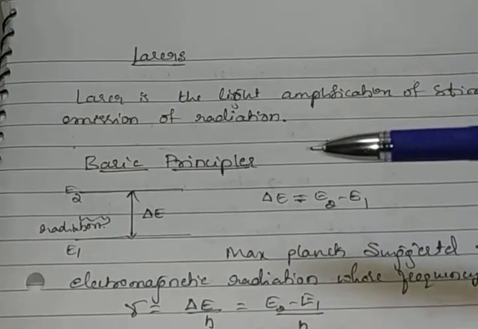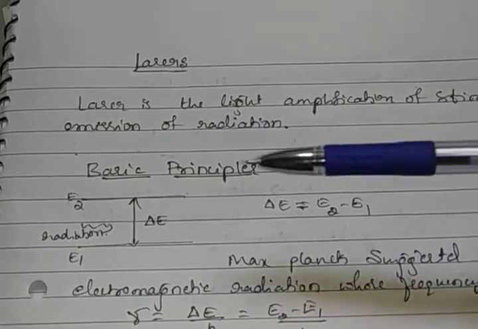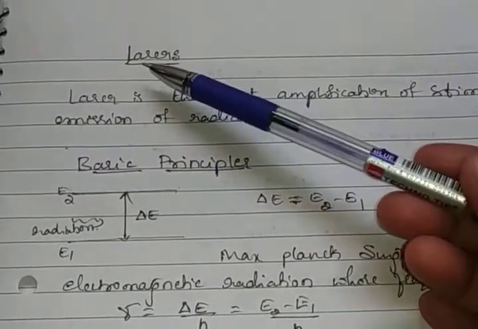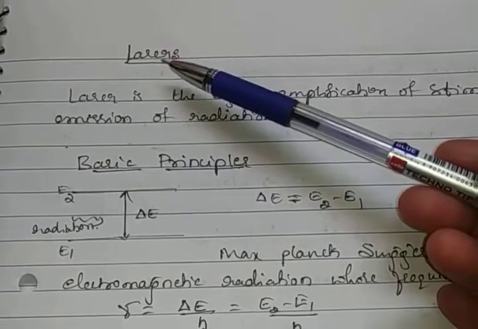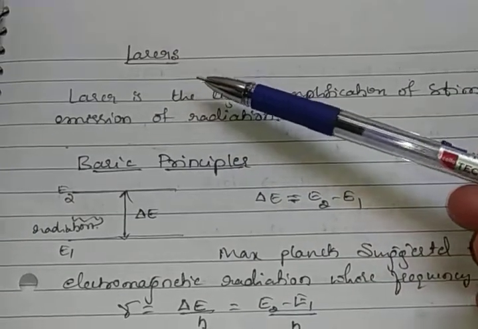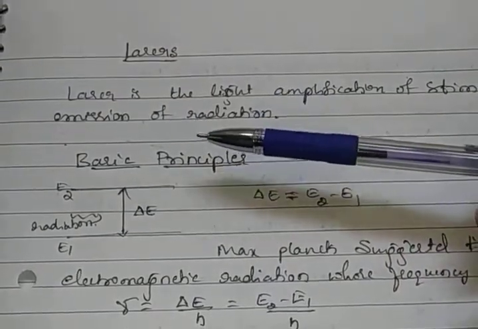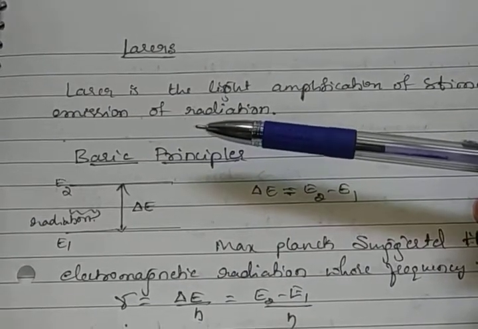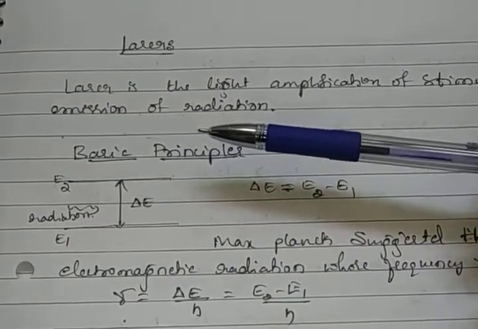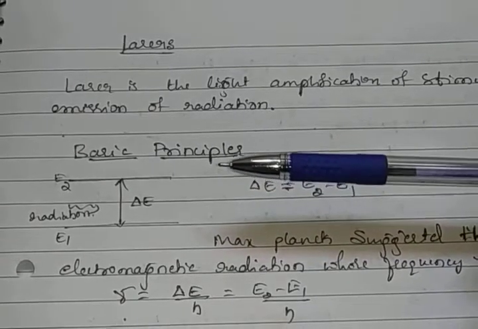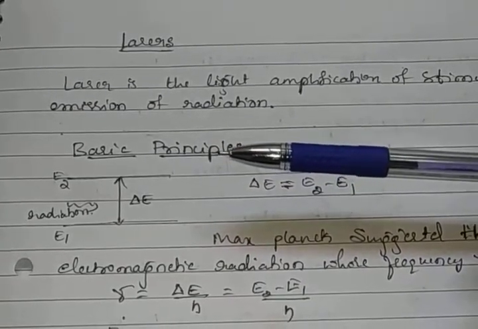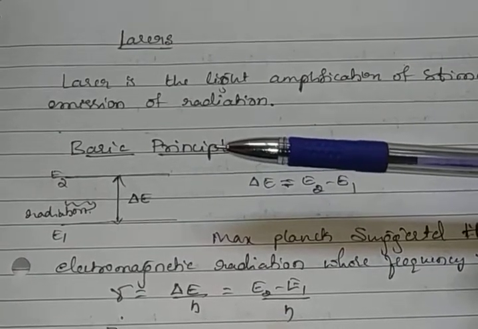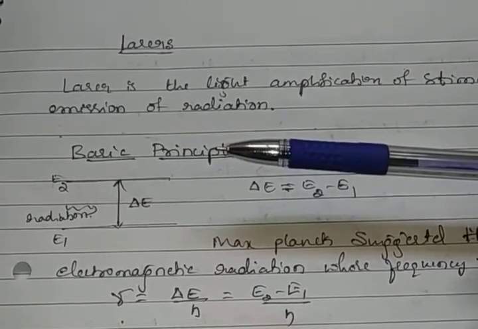Next chapter is laser. Laser full form is light amplification by stimulated emission of radiation. Laser has some characteristics: it is monochromatic, unidirectional, and a highly coherent beam of light. Okay, and this laser was first proposed by man.